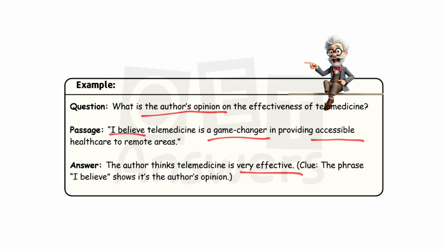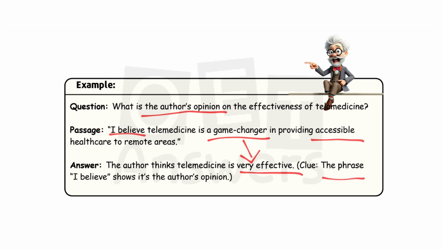Did the author state very effective directly? No, right? He just stated, I believe. I believe is his opinion. So the author thinks telemedicine is very effective, a game changer, an innovative one.